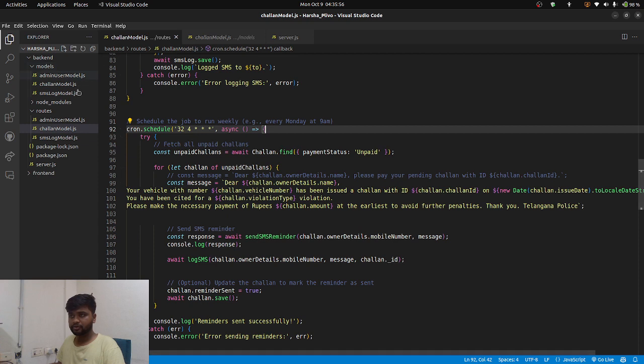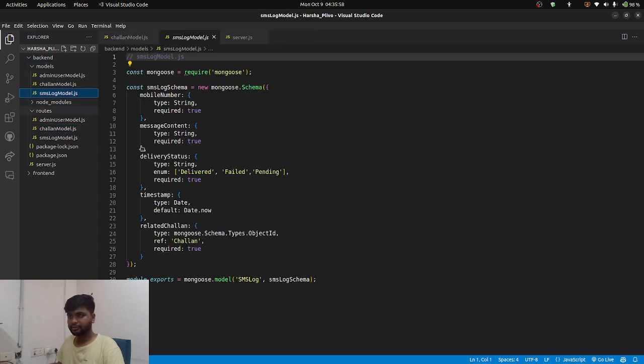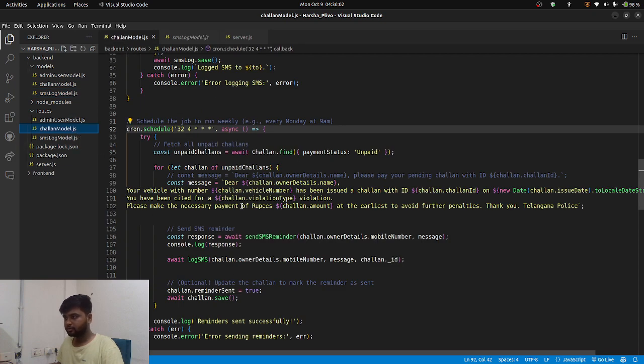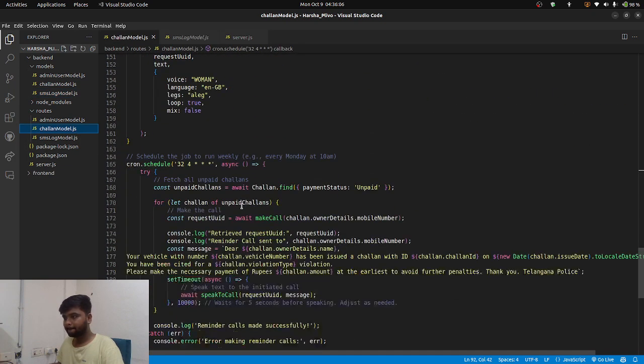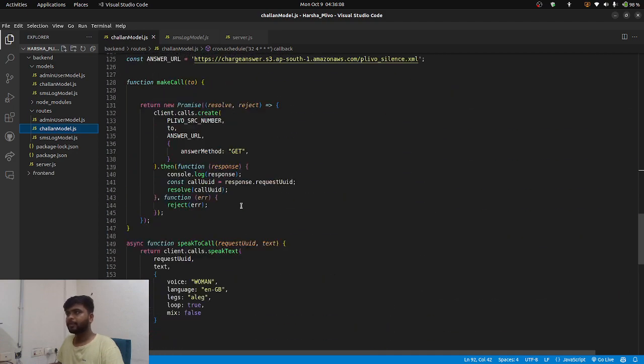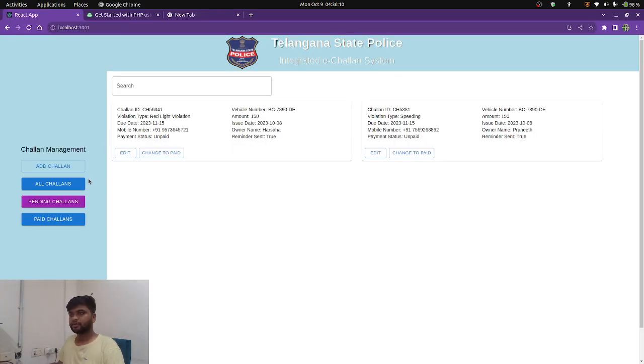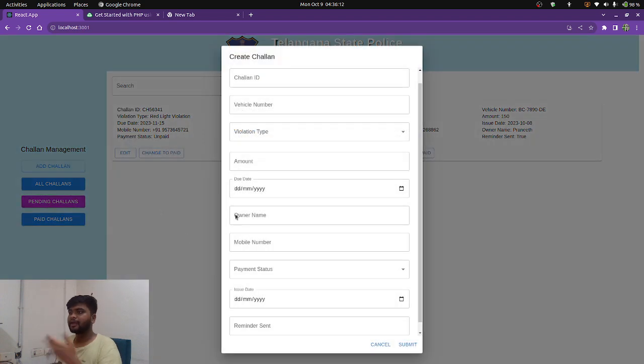As I mentioned, these are the SMS blocks, everything, and 3 APIs I used. Yeah, so that's it. Here the admin can add the challans.